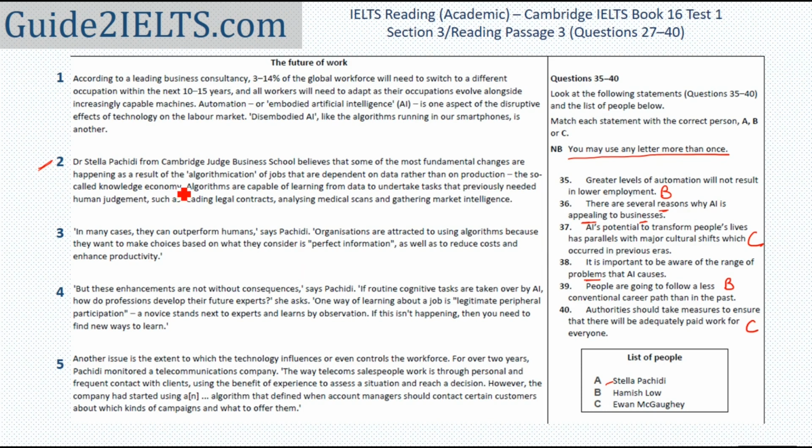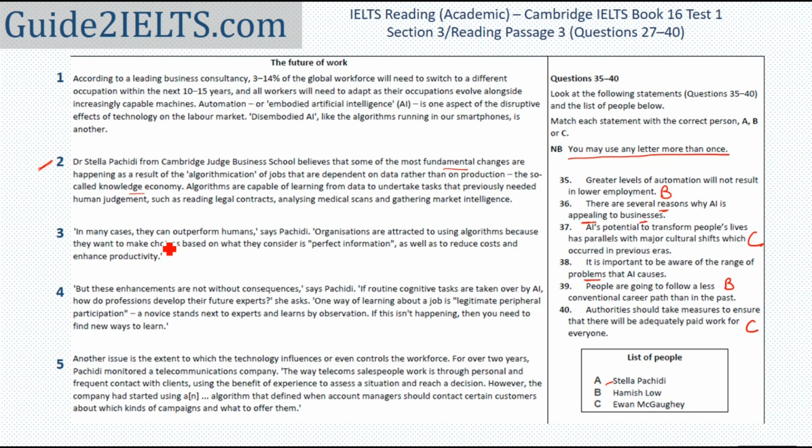Let's start scanning from paragraph 2 again. I'll read certain phrases, 2-3 words together at one time, trying to see if anything about reasons or problems of AI is mentioned. So paragraph 2: fundamental changes as a result of algorithmification of jobs, depending on data, knowledge economy, capable of learning from data.